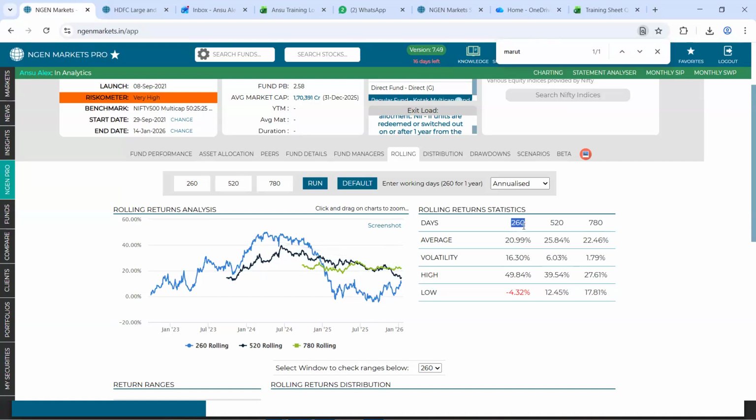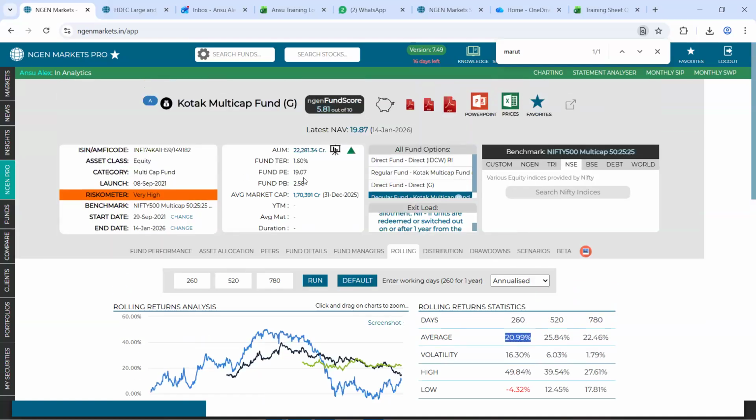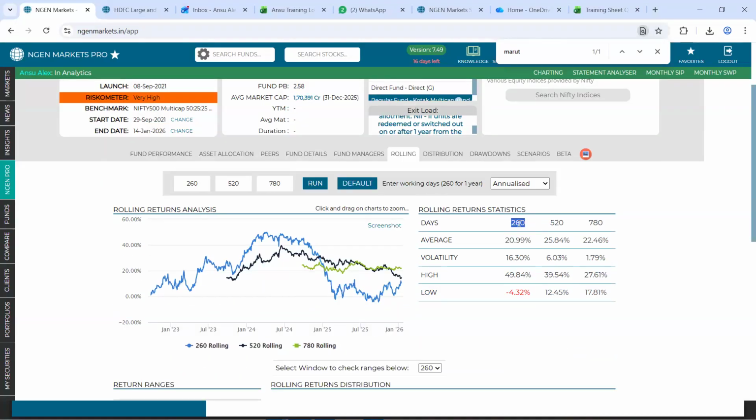against 260 days, that is a 1 year holding period, it says the average rolling return would have been 20.9%, which is to say that if you had held onto the Kotak Multicap fund for any 1 year, which is our rolling window, from the start date of September 2021 till this end date of Jan 2026, you would have had an average rolling return of 20.9%.